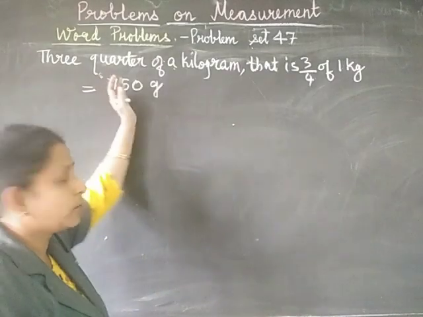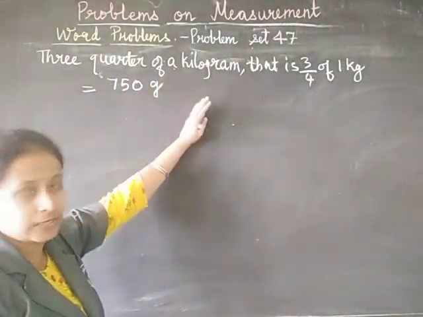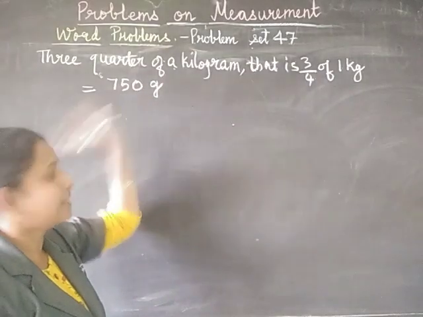That means if you find 3/4 of 1000, you will get the answer 750.